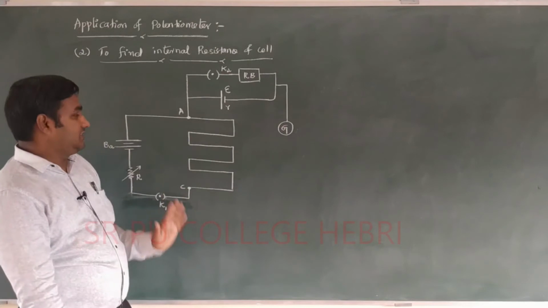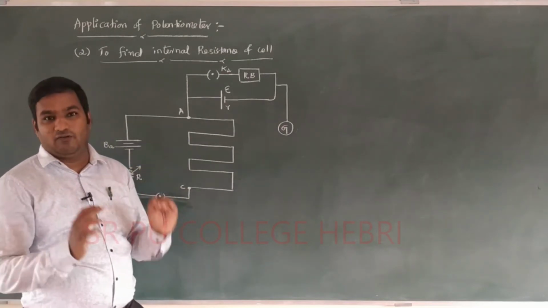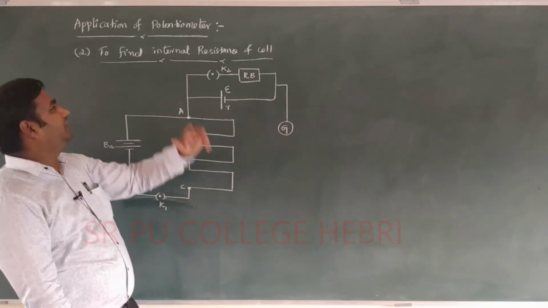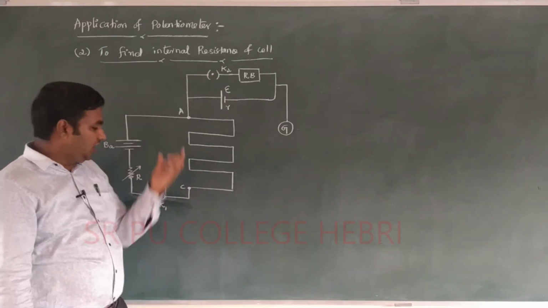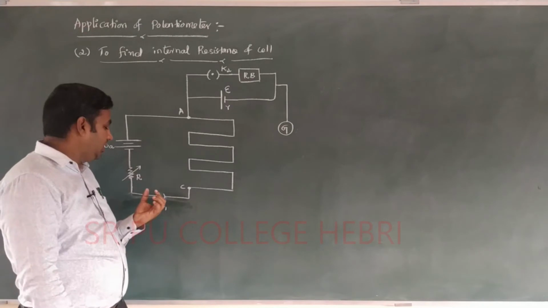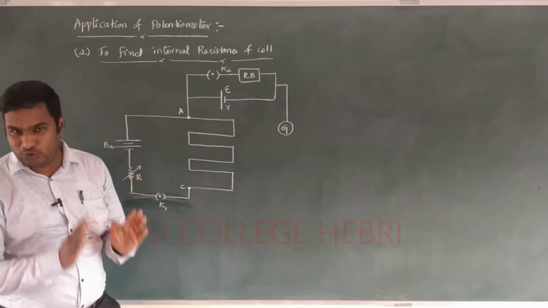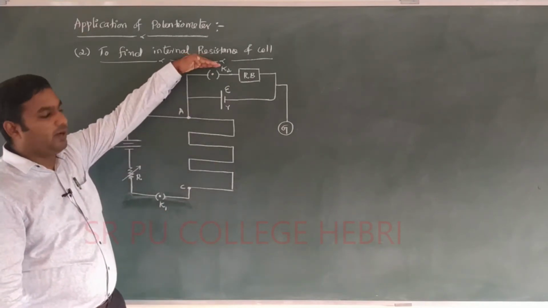In the procedure to find the internal resistance, the circuit contains two keys, K1 and K2. Out of the two keys, K1 you first have to close, and K2 is open.